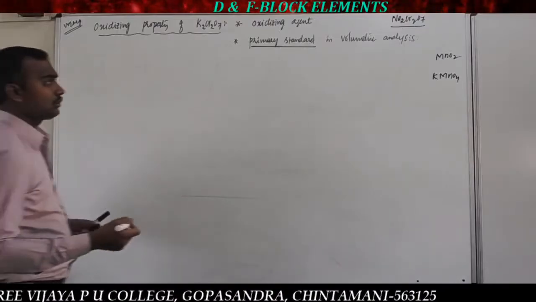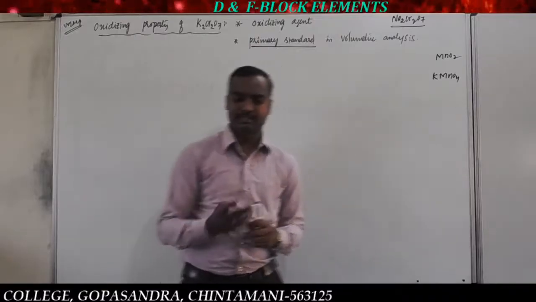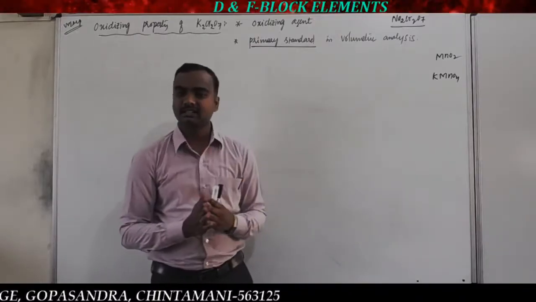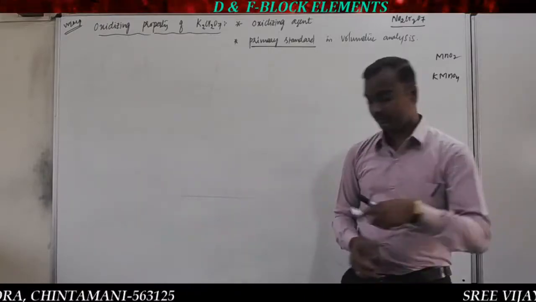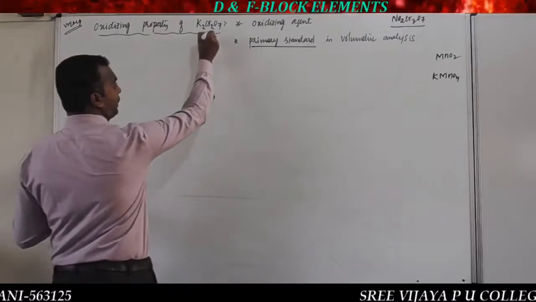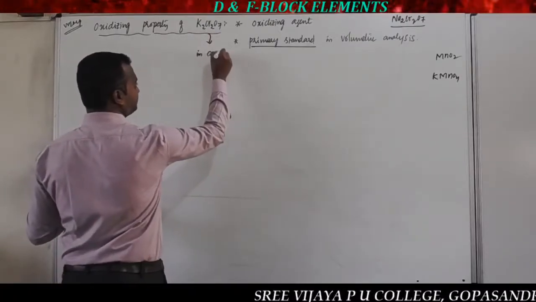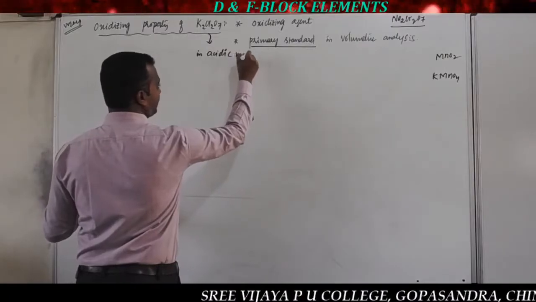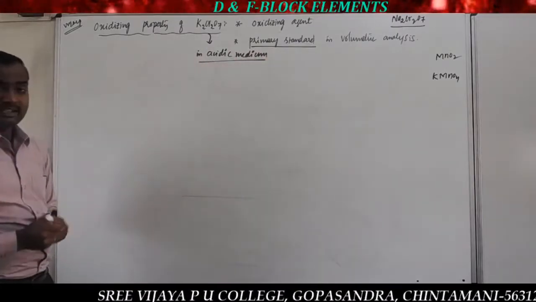And now, some of the compounds behave as an oxidizing agent in 3 mediums. Acidic medium ಅಲ್ಲಿ oxidizing agent ಆಗಿ behave ಆಗುತ್ತೆ, basic medium ಅಲ್ಲಿ ಆಗುತ್ತೆ, ಅಥವಾ neutral medium ಅಲ್ಲಿ ಆಗುತ್ತೆ. But in our concept, I am going to explain the oxidizing property of potassium dichromate in acidic medium. In which medium? That is in acidic medium. So why does it act as an oxidizing agent?